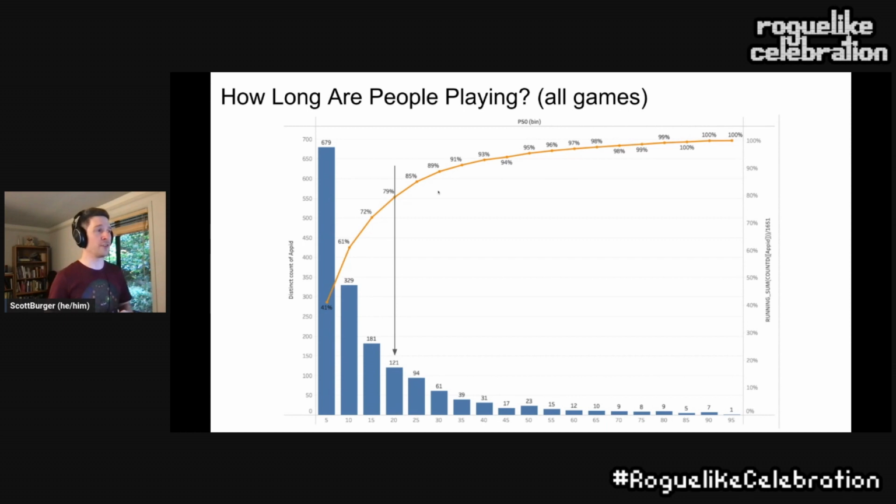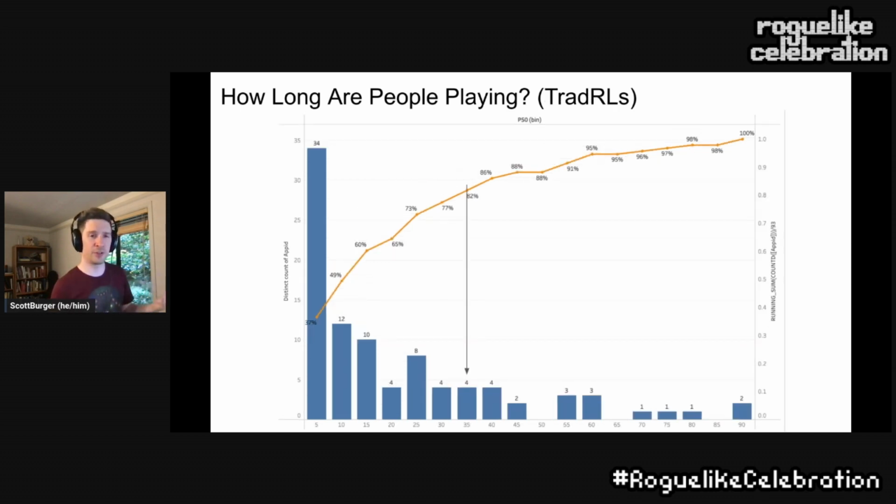The orange curve is just a running sum and gives us a good way to say, well, Pareto principle, let's say like the 80% is a good cutoff value. So how long are people playing rogue games for all types? That roughly comes down to about 20-ish hours on, I was going to say on average, but in this case, it'd be more on median.